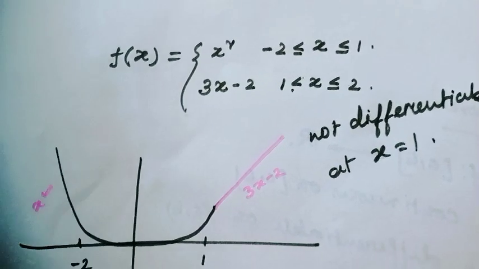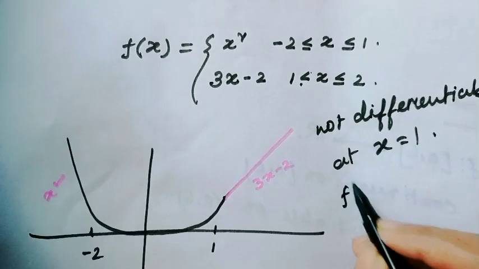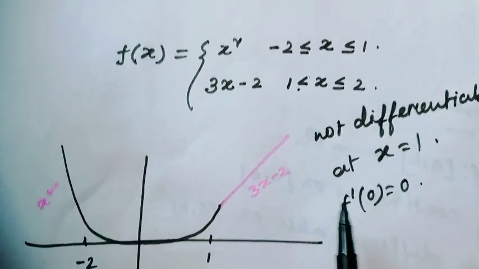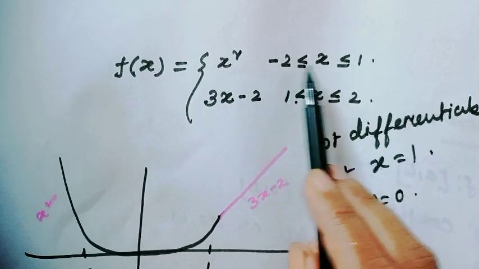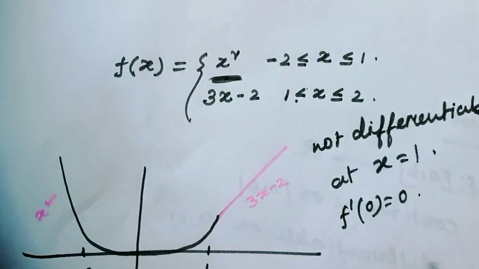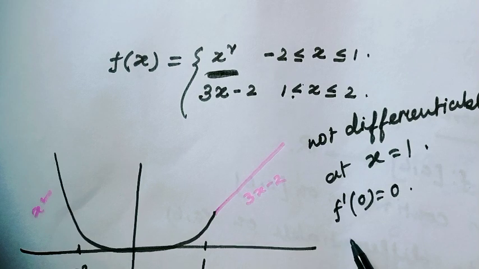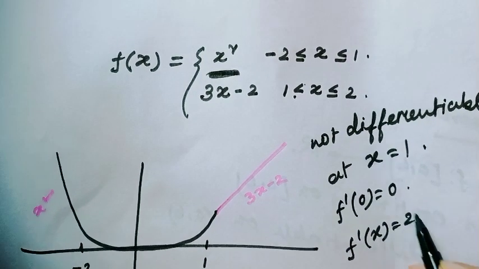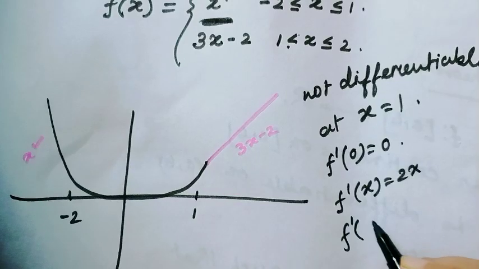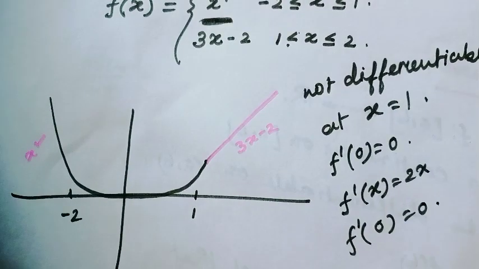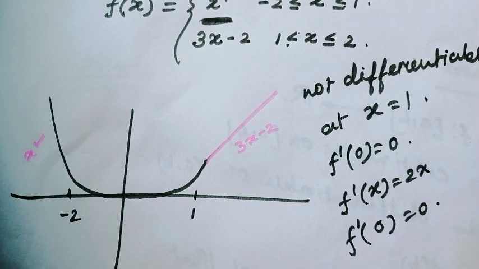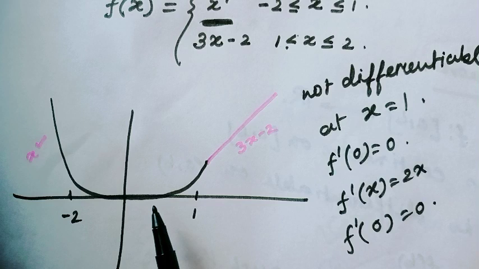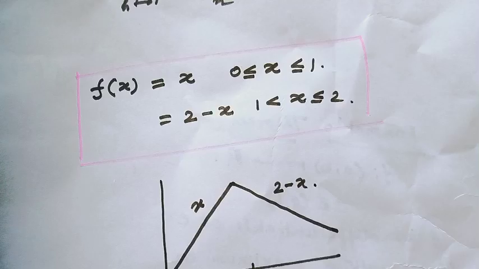But notice f prime 0 equals 0, because in this interval f prime x equals 2x, and at the point 0 the value would be 0. That means here I have got a point where the derivative of the function is 0. Let's see another, different type of example.